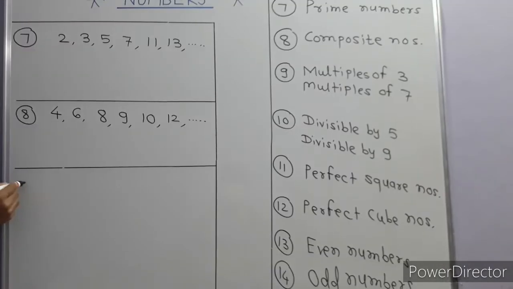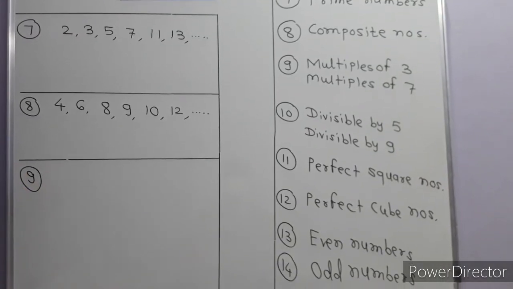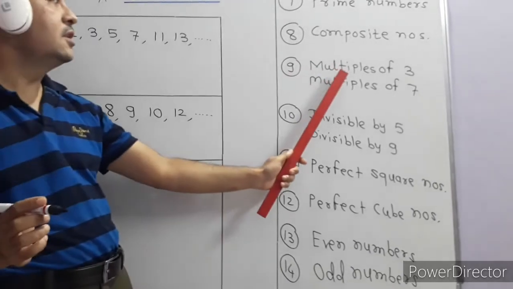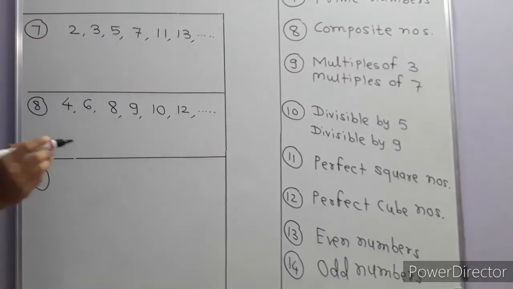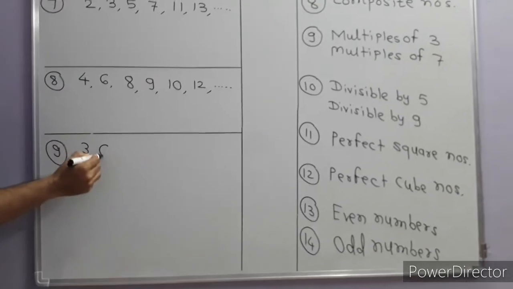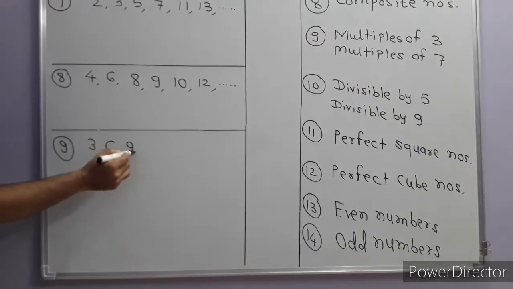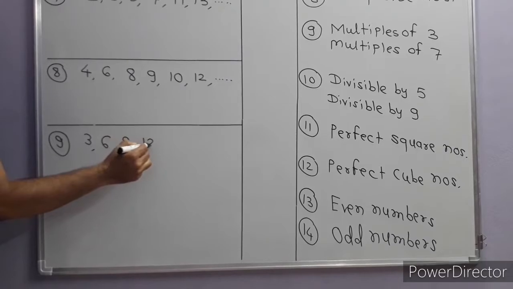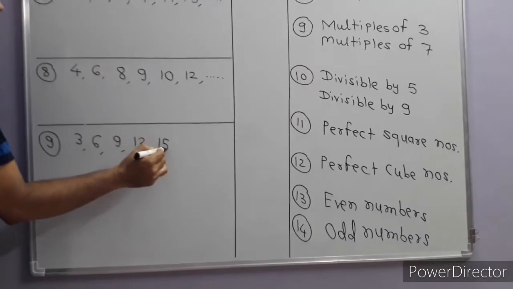Let us go to the next example, multiples of 3 and multiples of 7. What do you know by multiples? It is the table of 3, very simple. 3 is a multiple of 3, then 6, 9, 12, 15 are multiples of 3, and so on.